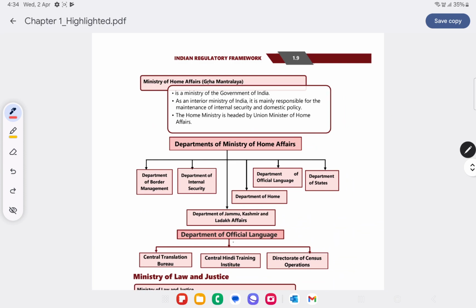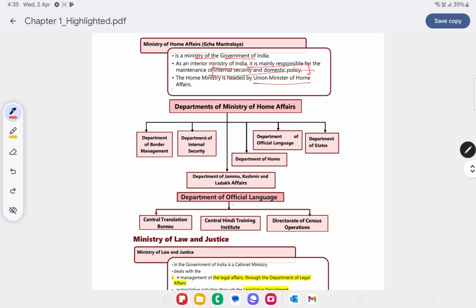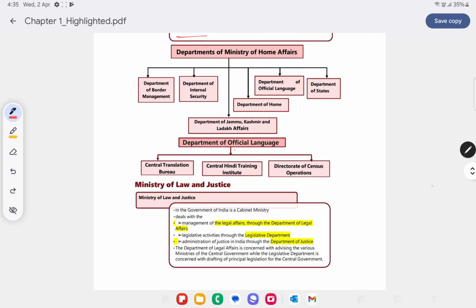Ministry of Home Affairs. Ministry of Home Affairs is also a Ministry of Government of India, wherein they are mainly responsible for internal security and domestic policy. It's headed by Union Minister of Home Affairs. As the name suggests, Home Affairs. So they generally take care of the internal security and the domestic policies.